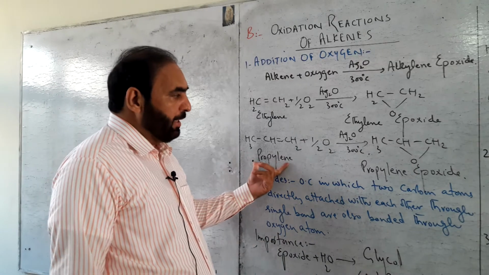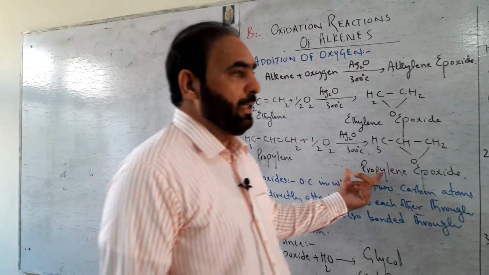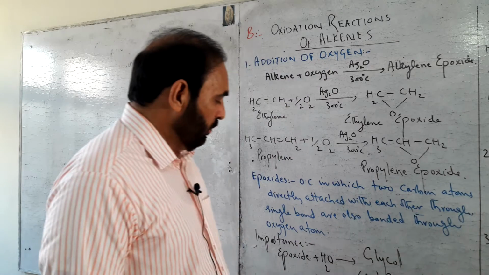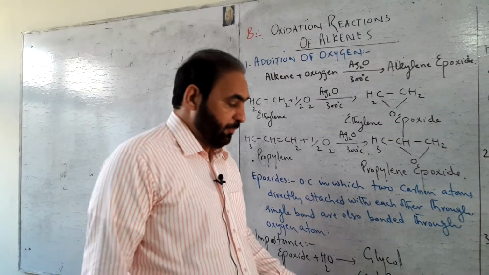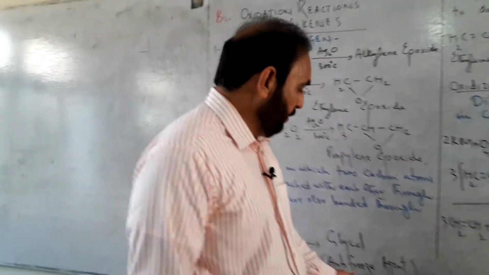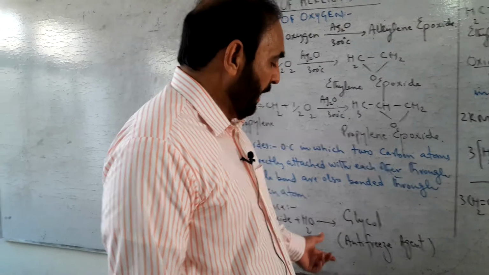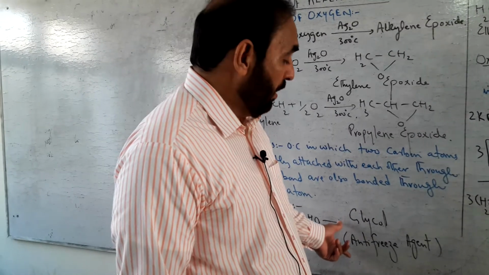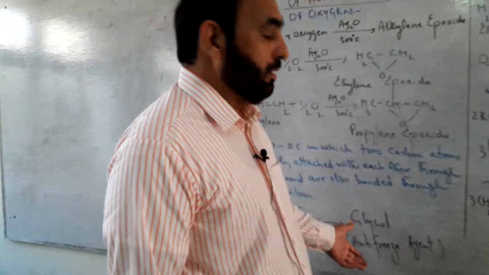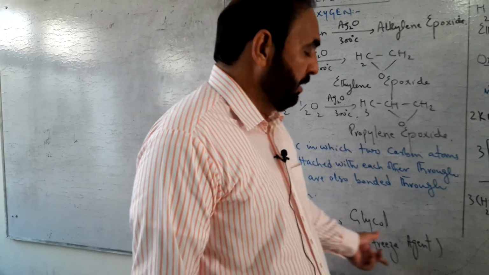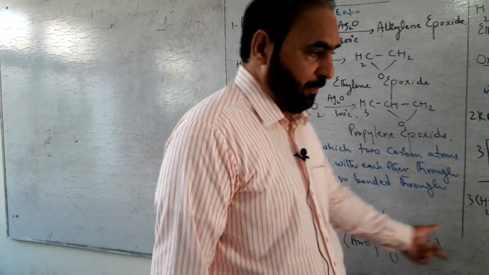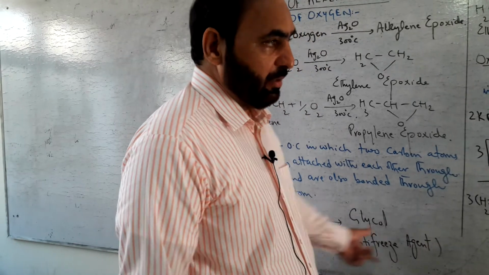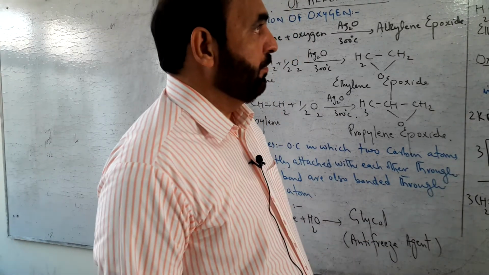If we have propylene, we get propylene epoxide. When epoxides are hydrolyzed, they are changed into glycol. Glycols are prepared on industrial level and are used as antifreeze agents in radiators of automobiles.